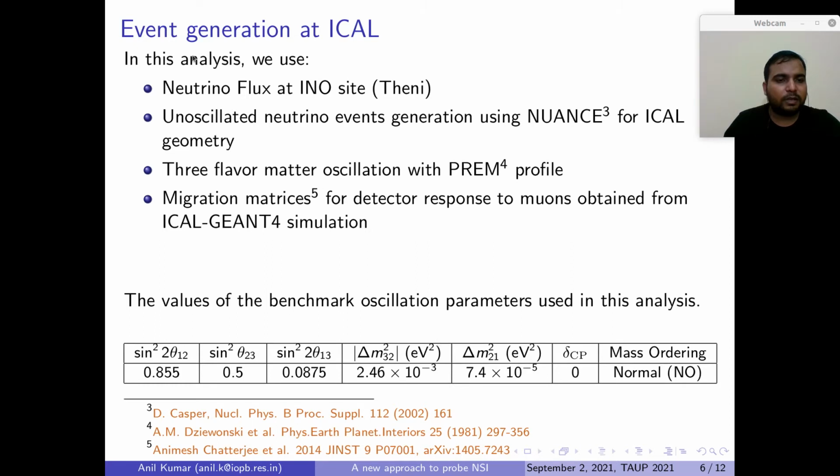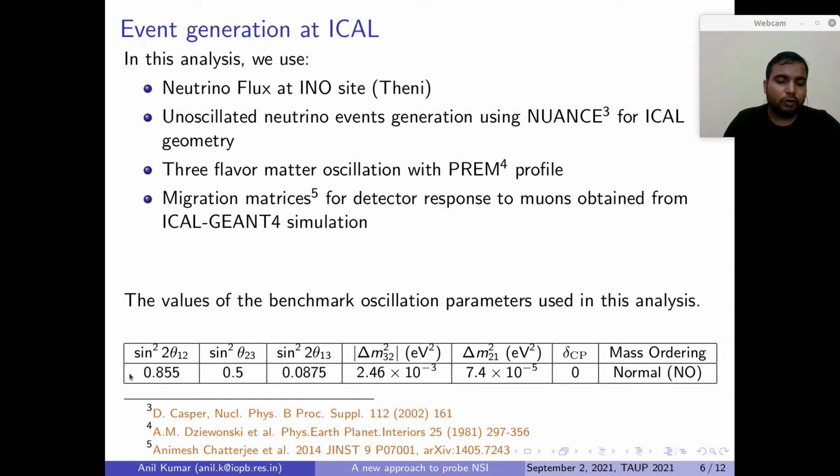So next, here we show how we generate the events at ICAL. To simulate events at ICAL, we use the neutrino flux at the INO site and generate unoscillated neutrino events using NUANCE for ICAL geometry. Then we incorporate 3-flavor matter oscillation with the PREM profile, and after that we apply migration matrices by folding in the detector properties. These response functions have been obtained from ICAL GEANT4 simulations, which have been shown in reference 5.